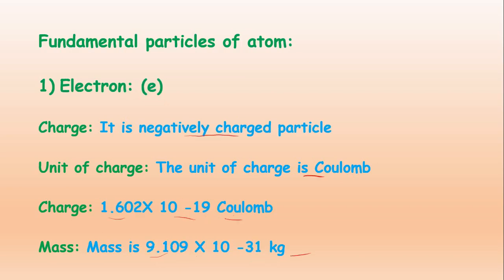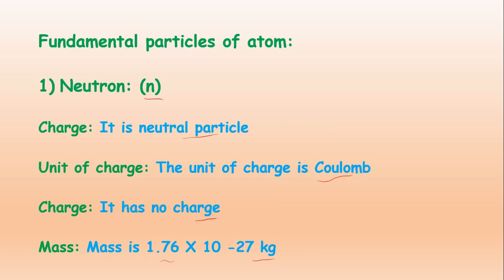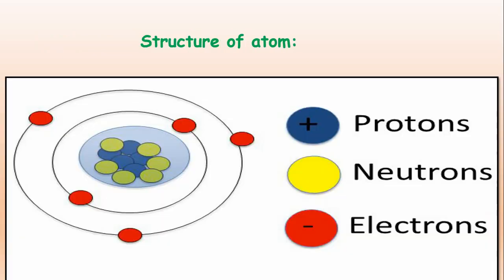So when we go through these properties, we can conclude that electron is a negatively charged particle, proton is positively charged, and neutron is neutral, or it has no charge. Now this is the structure of atom, that where electrons, protons and neutrons are present.